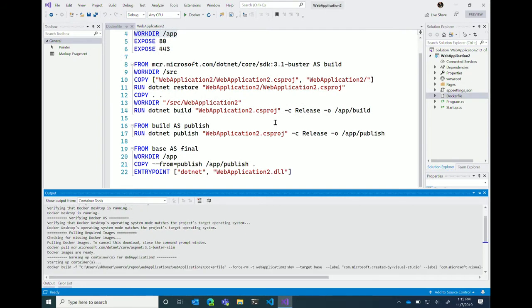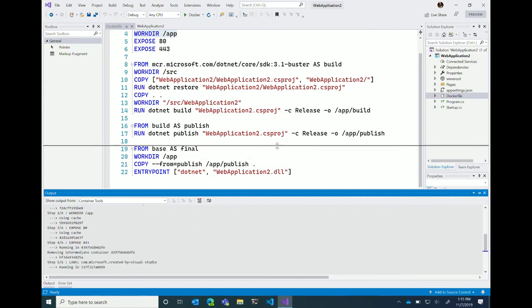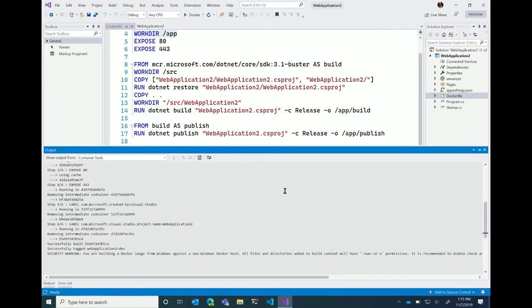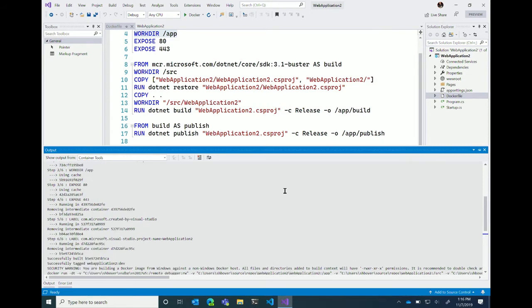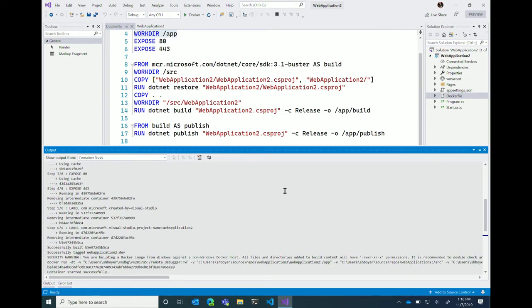You should highlight that in the background, after Shane did this, Docker takes a while, and so the tools are really smart now. They start working even before you try to run it, and you see all this stuff scrolling in here. If Shane goes to the command prompt, you can see that it's actually creating the container before he's even run the application for the first time, trying to make that first Control F5 really quick. The tools have gotten a lot better over the last 2 or 3 years as we try to optimize this.